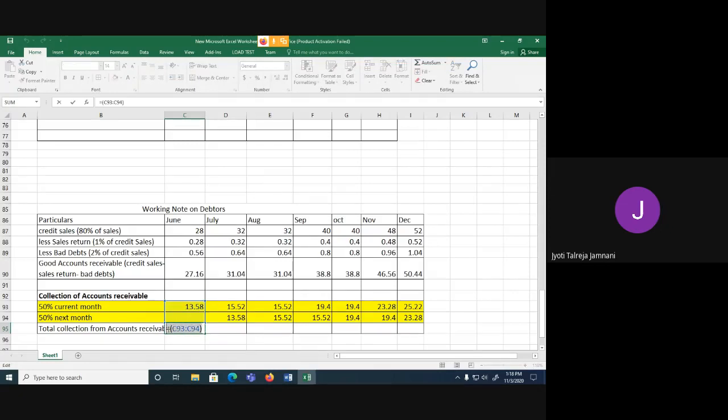So sure, it will be 13.58. Are you getting it? What I'm adding? Yes, ma'am. We're just finding the total by adding what we are receiving. So in the month of September, I received 50% from September only, and the remaining 50% is of August, which has come. For August, September was next month. So August 50% I am adding.